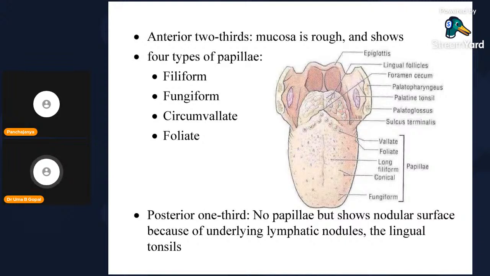Posterior one-third has no papillae but shows a nodular surface because of the underlying lymphatic nodules. See here, it looks like a nodule. This is lymphoid tissue present deep to the mucous membrane, giving this appearance. The posterior one-third doesn't have this kind of papillary arrangement of the mucous membrane.